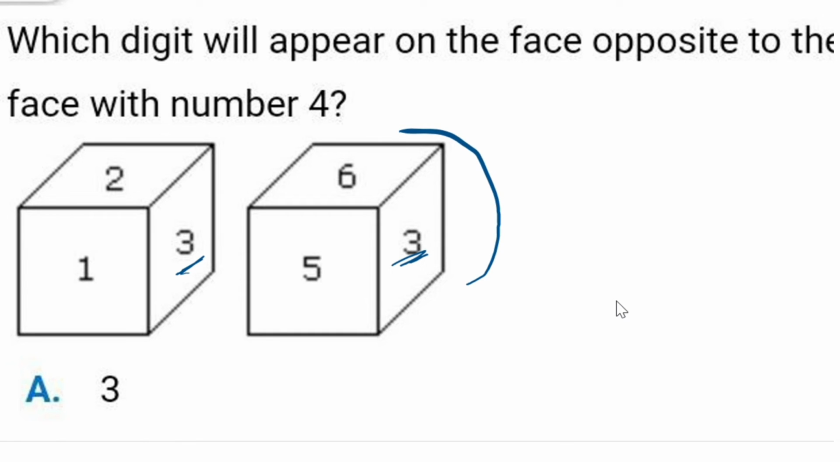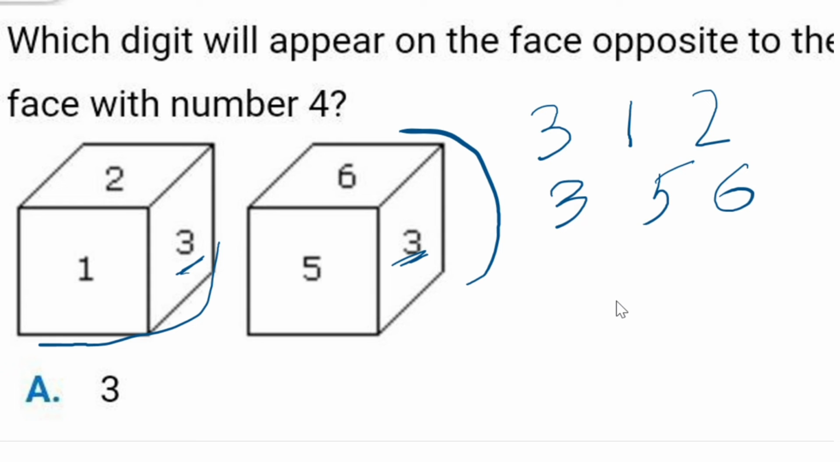Clockwise means like this, reverse, like this. Okay, so first this diagram, so clockwise means like this. So first I'm writing 3 1 2, next 3 5 6. So this is the clockwise direction. So again, what we left out, it is 4.